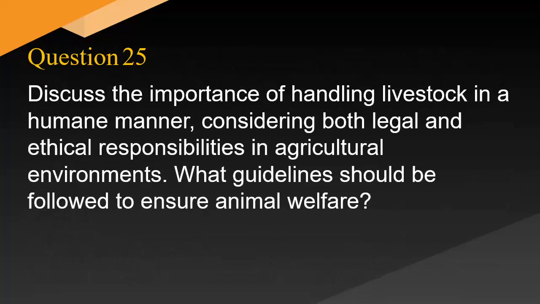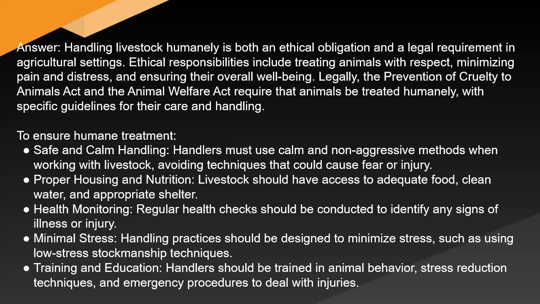Discuss the importance of handling livestock in a humane manner, considering both legal and ethical responsibilities in agricultural environments. What guidelines should be followed to ensure animal welfare? Answer: handling livestock humanely is both an ethical obligation and a legal requirement in agricultural settings. Ethical responsibilities include treating animals with respect, minimizing pain and distress, and ensuring their overall well-being. Legally, the Prevention of Cruelty to Animals Act and the Animal Welfare Act require that animals be treated humanely with specific guidelines for their care and handling to ensure humane treatment.